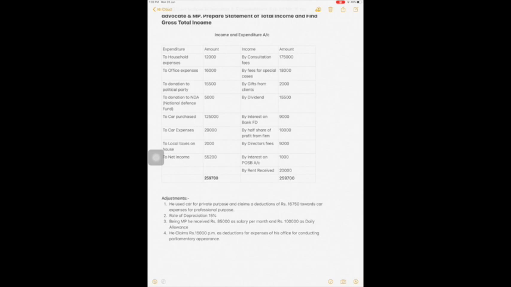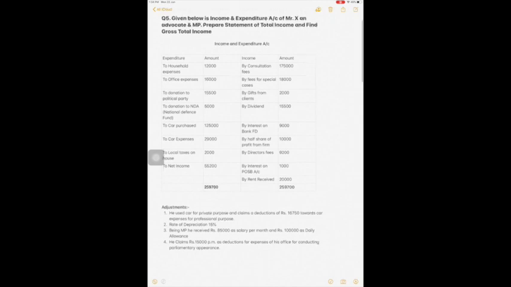Next, by half share of profit from firm. Share of profit from firm is exempt. Next, by director's fees, 9,200. By director's fees is income from other source.